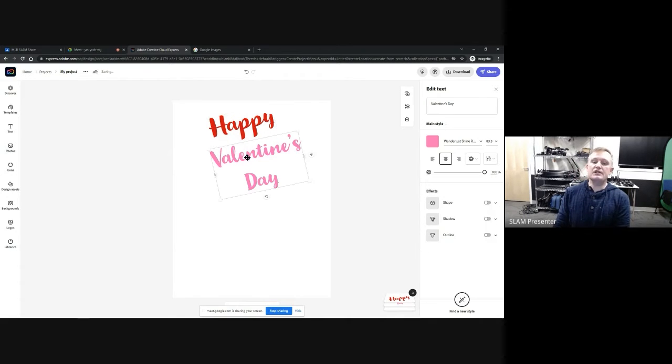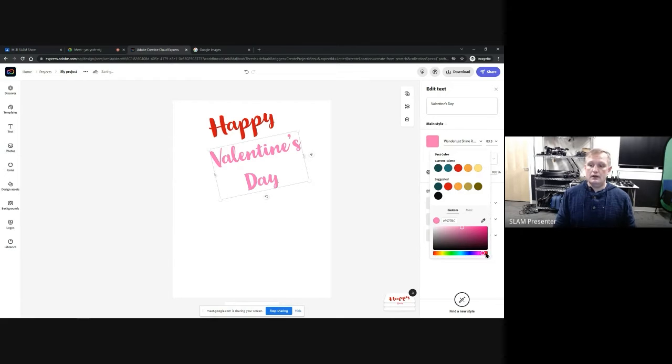But what I'm going to do is I'm actually going to click on the Valentine's Day text below it. I'm going to click on this little gear here. And I'm going to use the eyedropper to match exactly the same red. And so the value of that is that now they'll both be the same. And I can actually use this eyedropper pretty much anywhere. So I can jump over here. If I had other colors, it will grab whatever color I want. But we're going to stick with that red. How you know which color you're on is that the circle around it will turn the same color that the crosshairs are on.